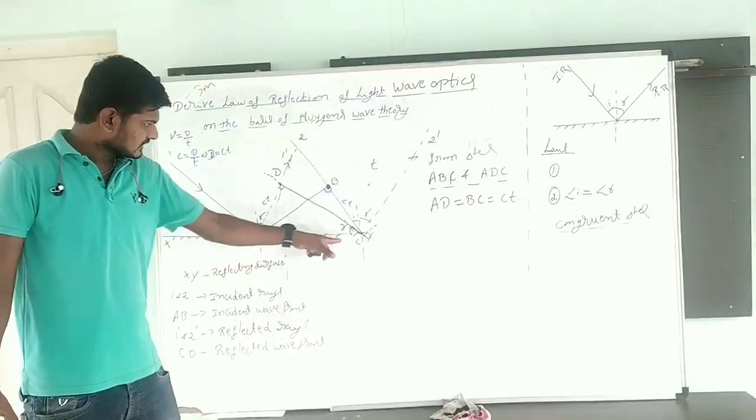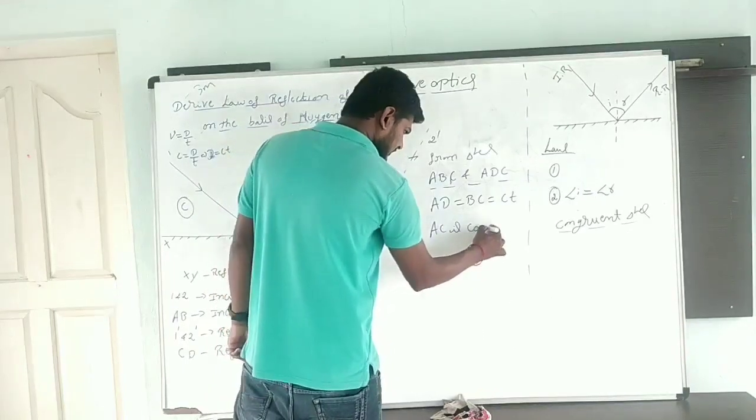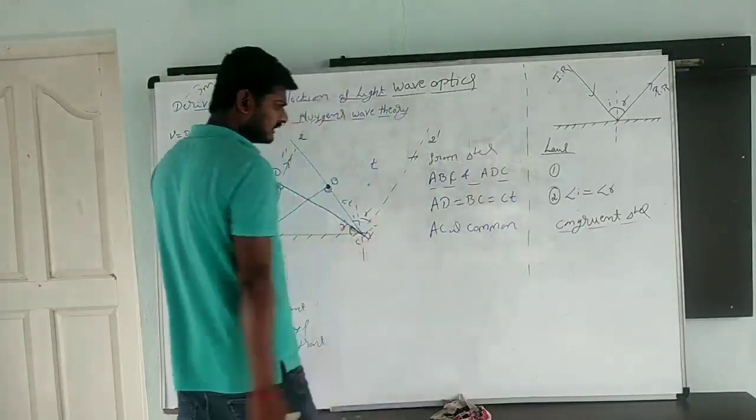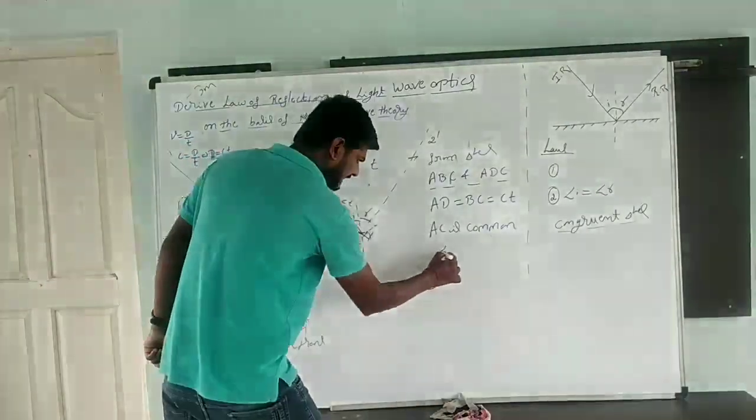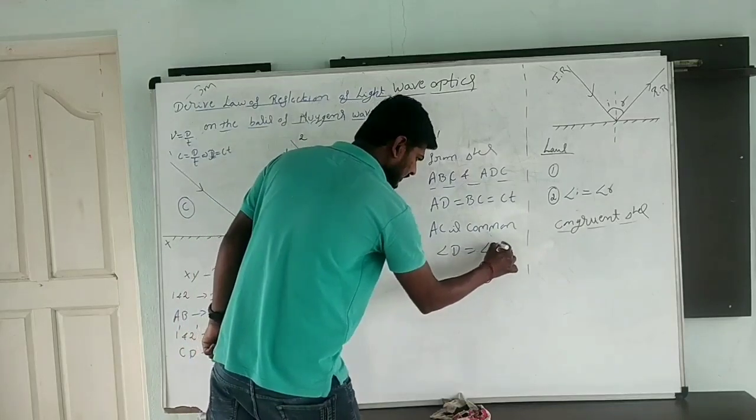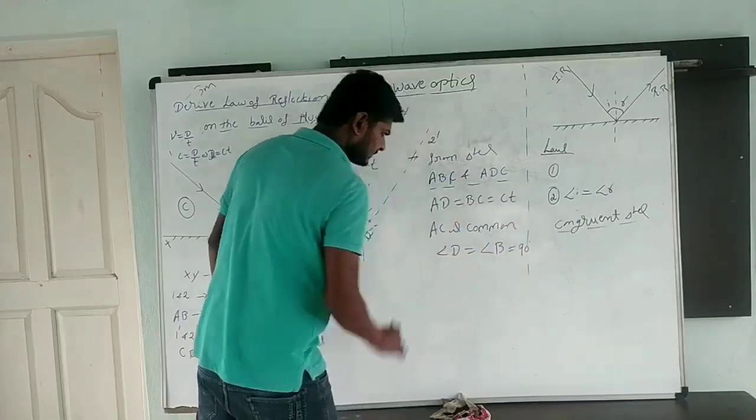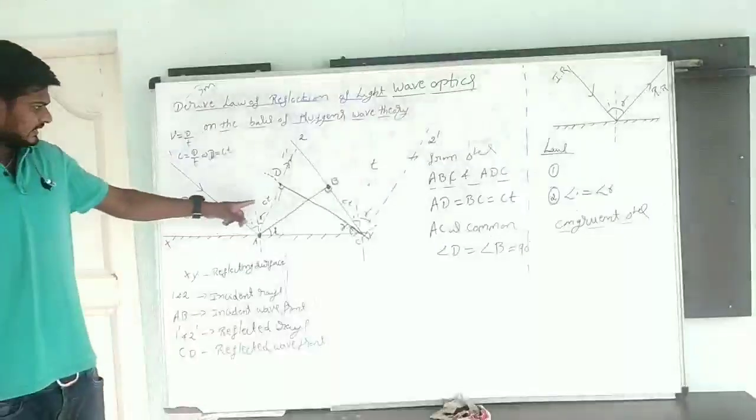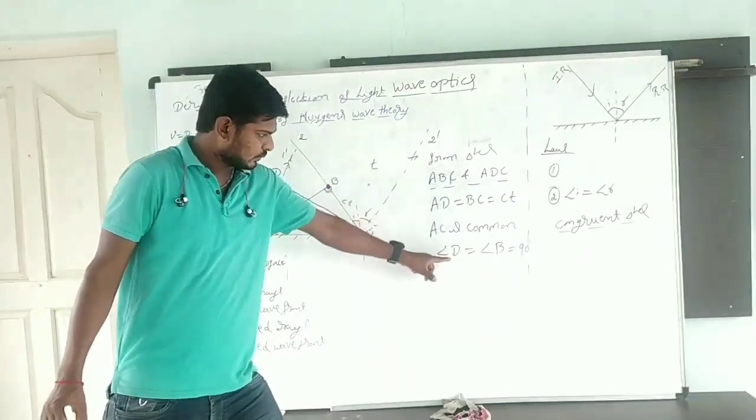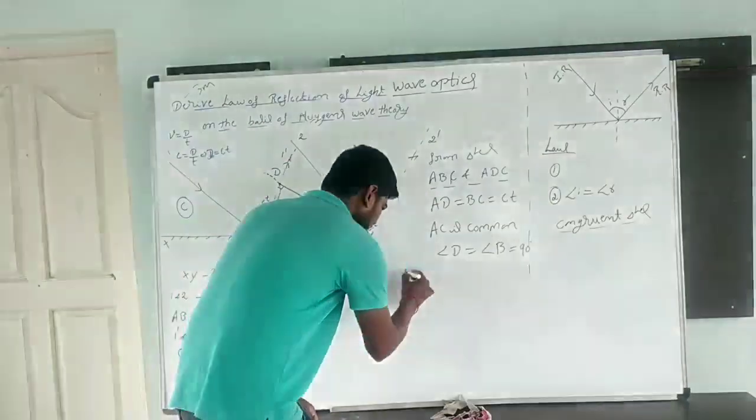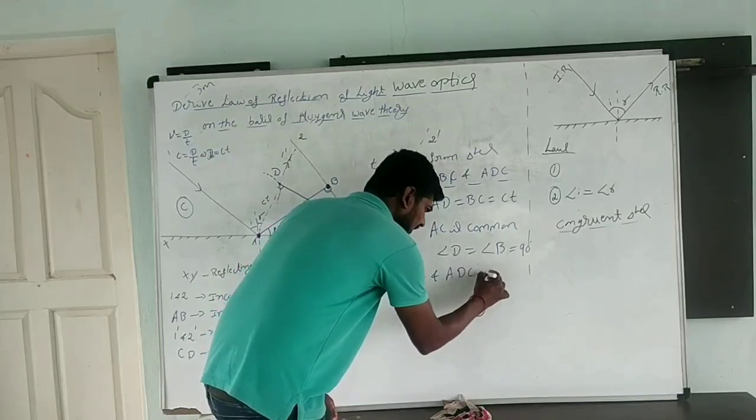Then AC is common for both the triangles. Then angle D is equal to angle B, 90 degrees. Now the two sides will be the same and one angle will be 90 degrees. Therefore, triangles ABC and ADC are congruent.